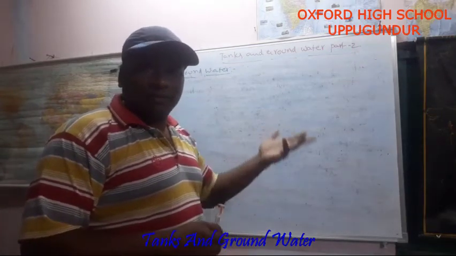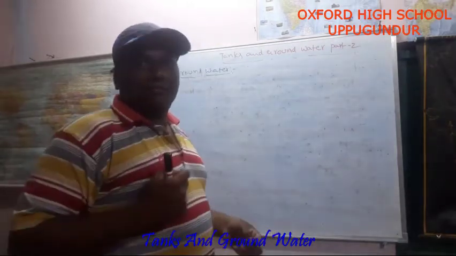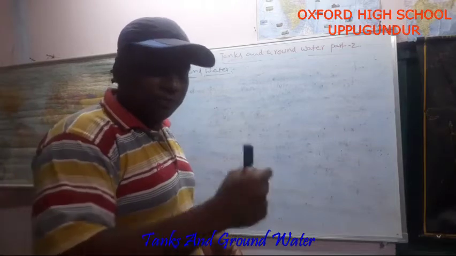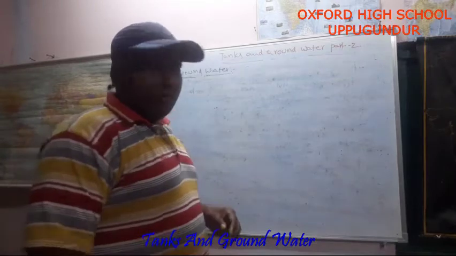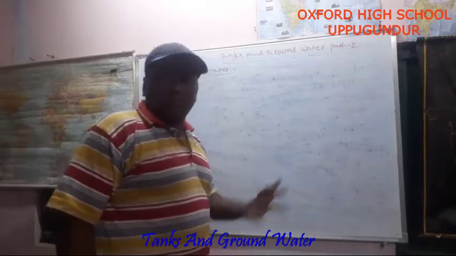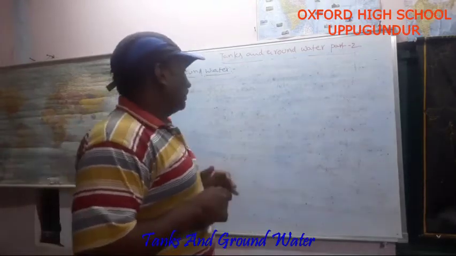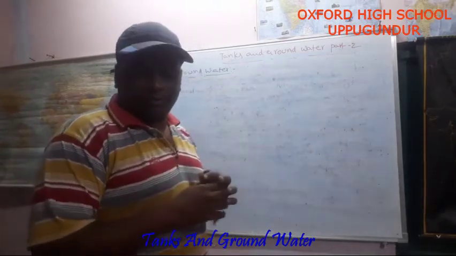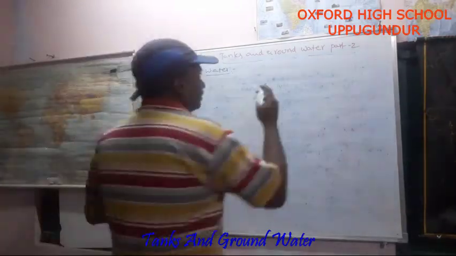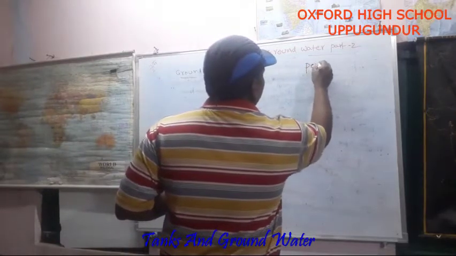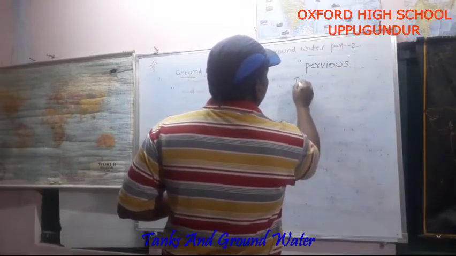Earlier our ancestors used wells. They dug wells and collected water from the wells. Now people are digging tube wells excessively and drawing water. From these sources we are getting the water. Do you understand? See, in Andhra Pradesh we have different kinds of rocks. Rocks can be categorized into two: one is pervious rocks, the other is impervious rocks.